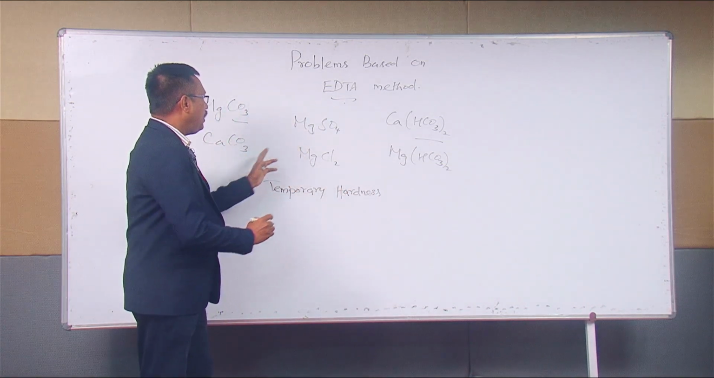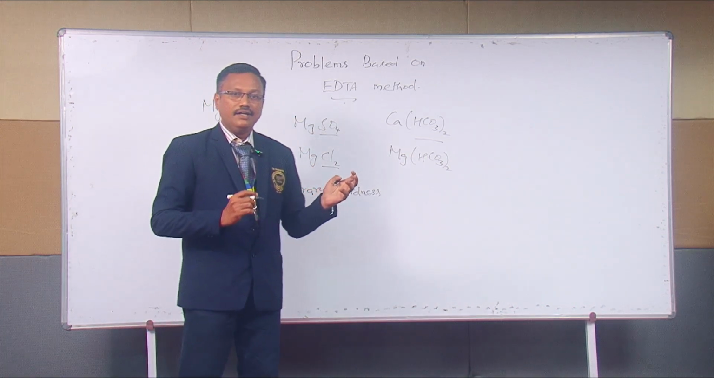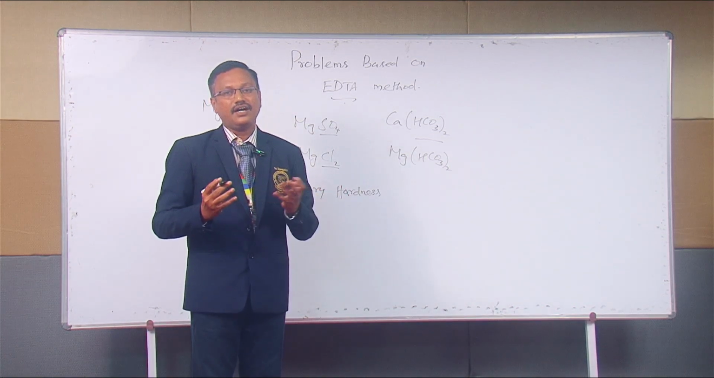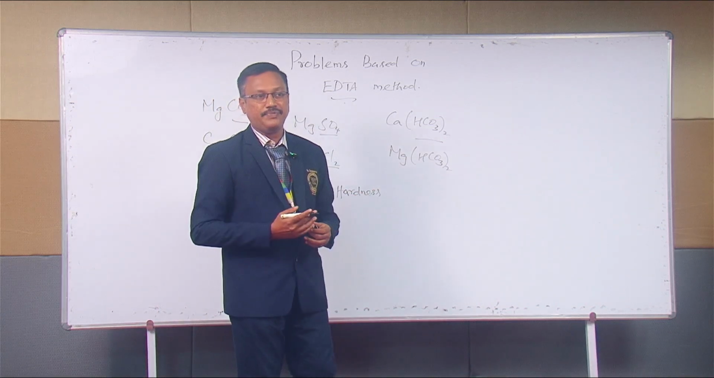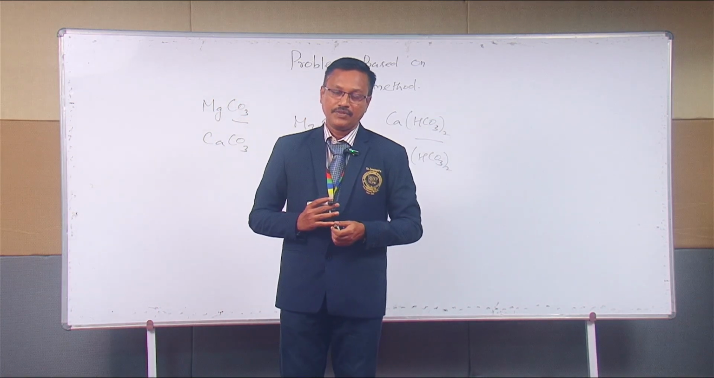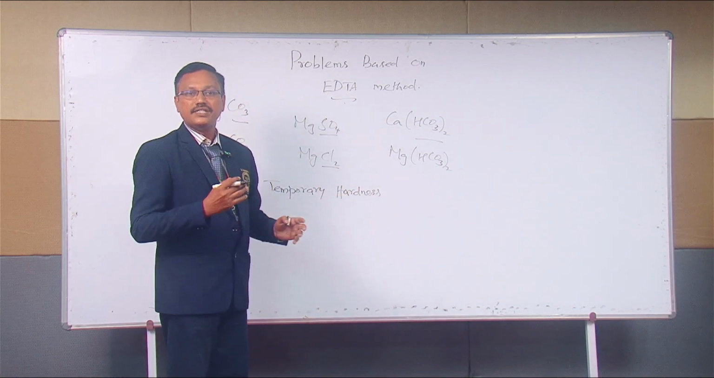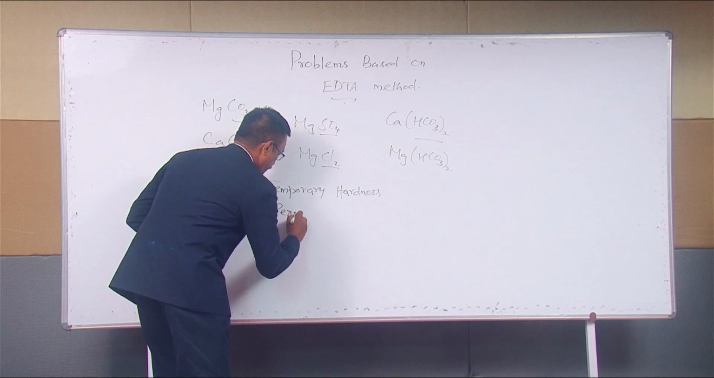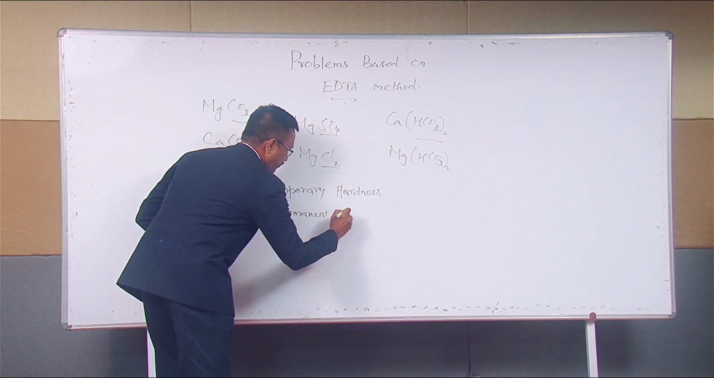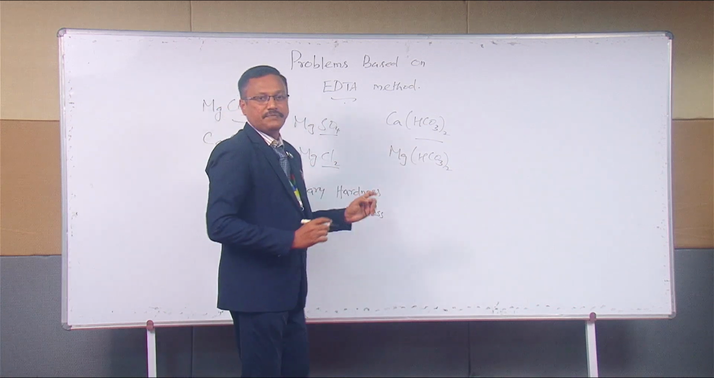At the same time, if you are talking about sulfate and chloride, even if you are boiling the water, such hardness cannot be removed. They require certain special techniques like the ion exchange method or zeolite method. The hardness which cannot be removed by simple boiling but requires some special techniques is known as permanent hardness. So, these are the two types of hardness.